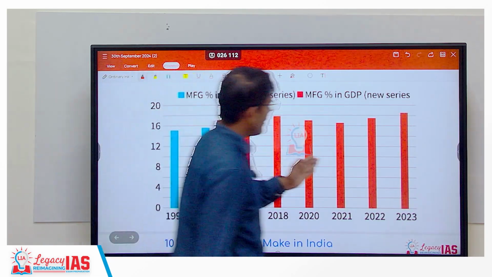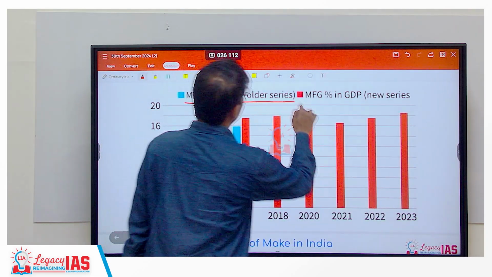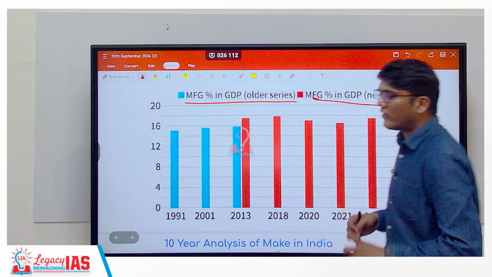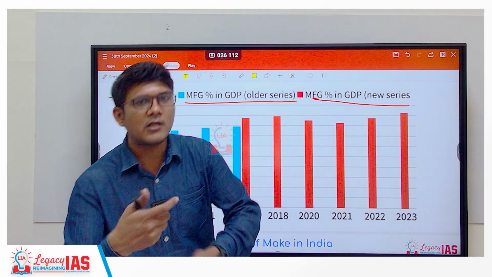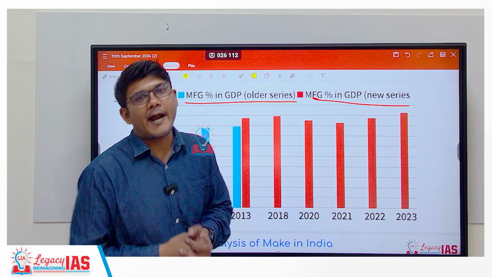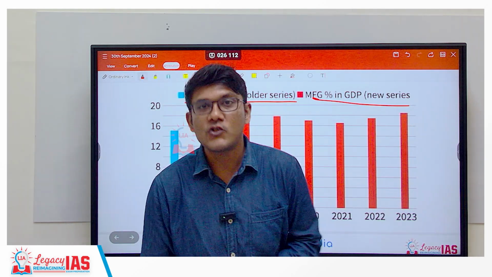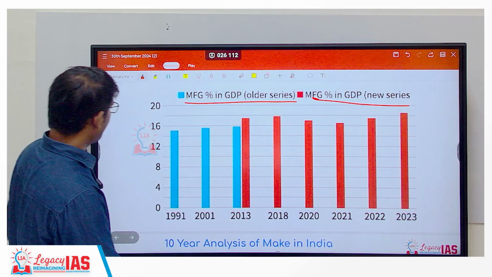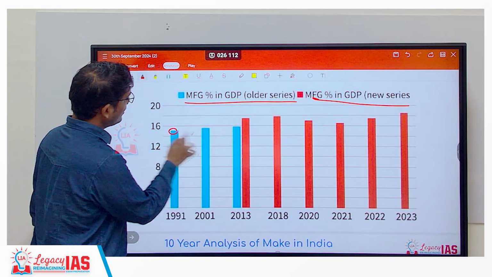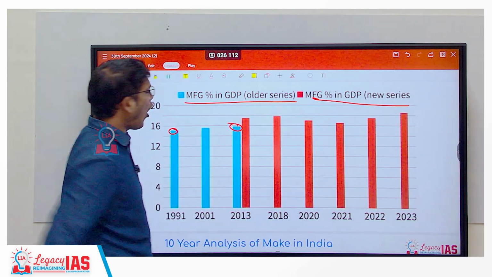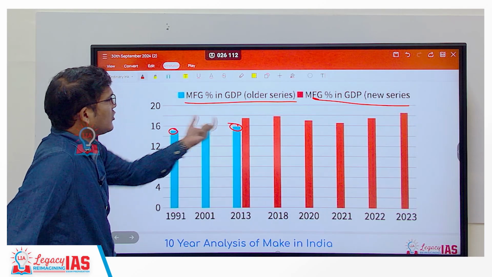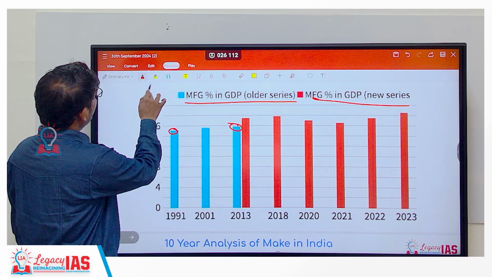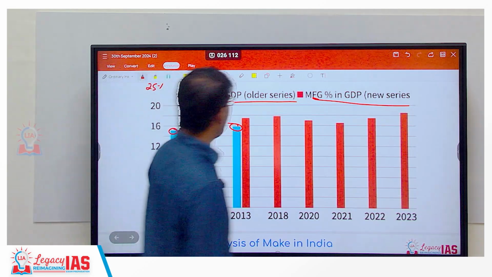Now why this different color? Because this was a different old series, this is a new series, the methodology is different. The article also says that certain places where you see certain improvement can also be attributed to certain methodological changes. Alright, but let's look at the data in itself. So you have around 15, close to 16% share of manufacturing sector in GDP. Now the idea was to take it to 25%, but where are we now?